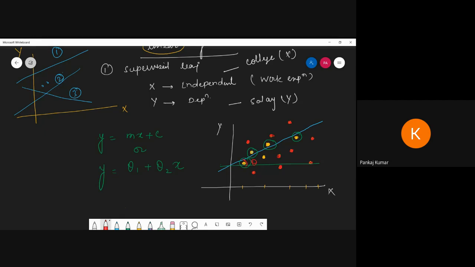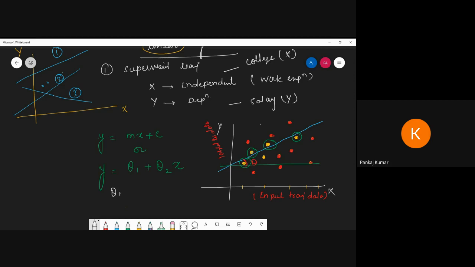Now see, x is the input training data. So here we can use the input training data set. And y is called the label data, that is the important y axis.